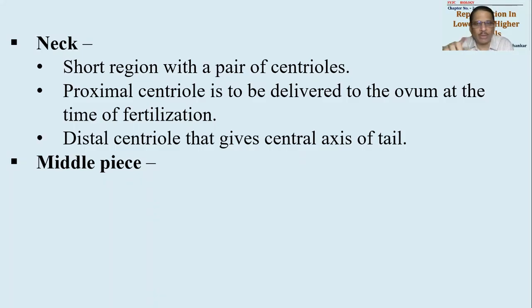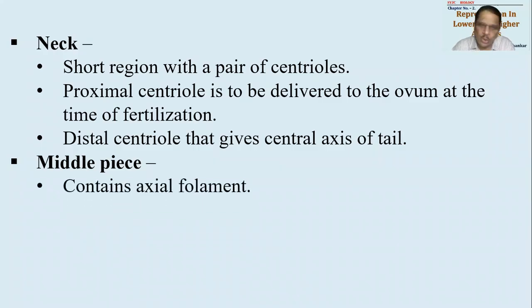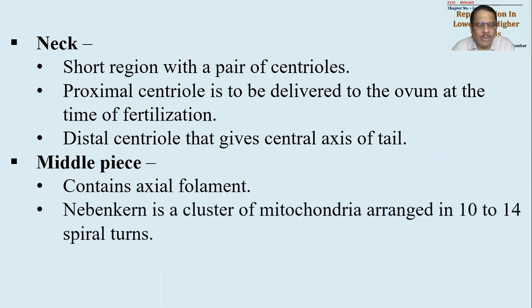So this 9+2 axis, the central axis of the tail, will be having 9+2 arrangement, and this central axis, called the axoneme, will give the tail of the sperm. Then there is a middle piece available, also called the body of the sperm. This middle piece will consist of a filament, as we have said. Axial filament will be available.